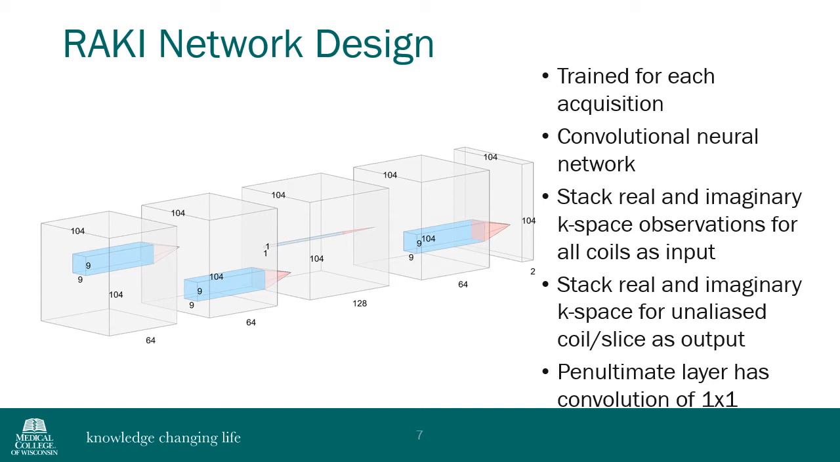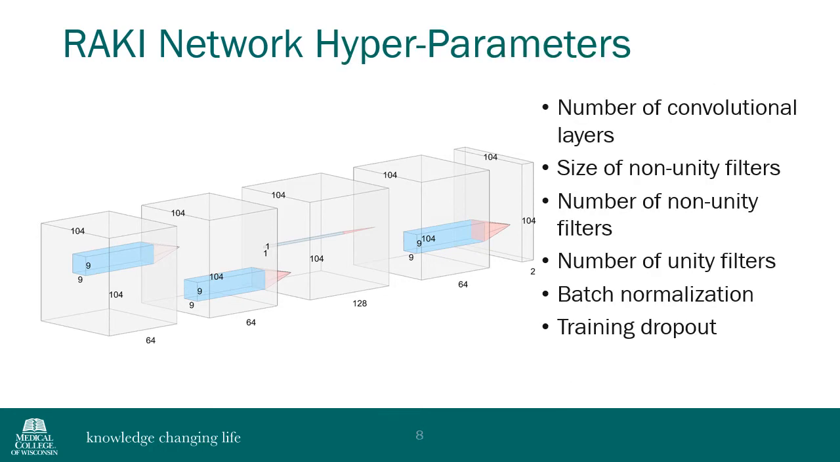The input includes a real-valued representation of the acquired complex-valued multi-channel data, as real observations and imaginary observations for each coil are included as unique input layers. The output is the complex-valued k-space for a desired coil and slice. An interesting feature of a RAKI network is that it includes a convolution by a 1-by-1 kernel in the second-to-last, or penultimate, layer. There are many hyperparameters which can be considered with respect to the design of a RAKI network.